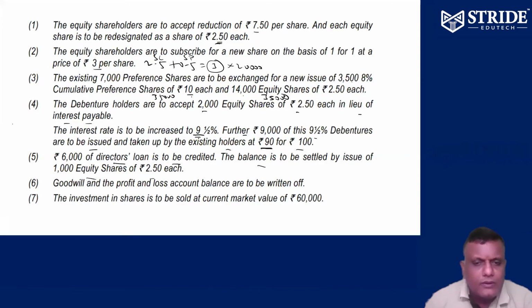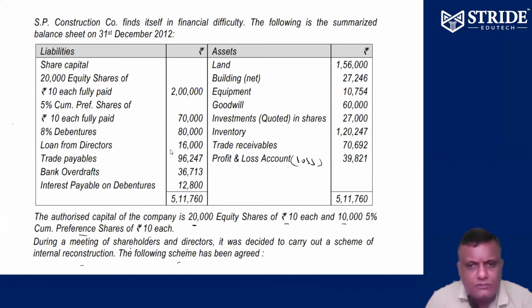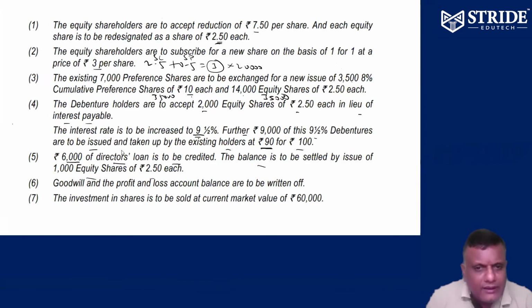So how much director's loan so far? 16,000. Out of 16,000, 6,000 to be credited, which means capital reduction. They are helping the company to the extent of 6,000. The balance to be settled by 1,000 equity shares of 2.5 each. Or sometimes premium will come, we'll check it out. So 6,000 to be credited, which means the amount will go to capital reduction. For the balance you have to issue shares.